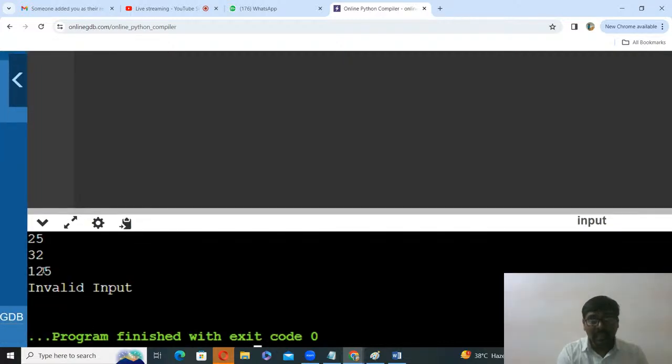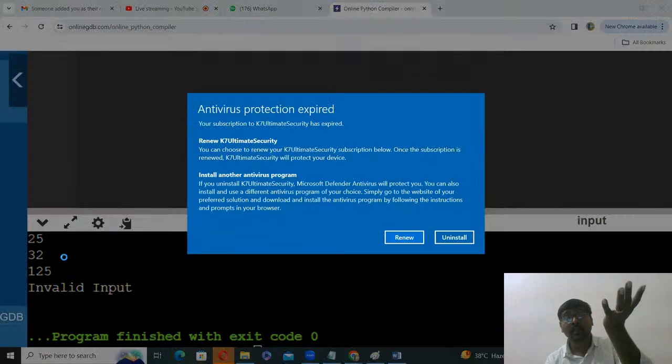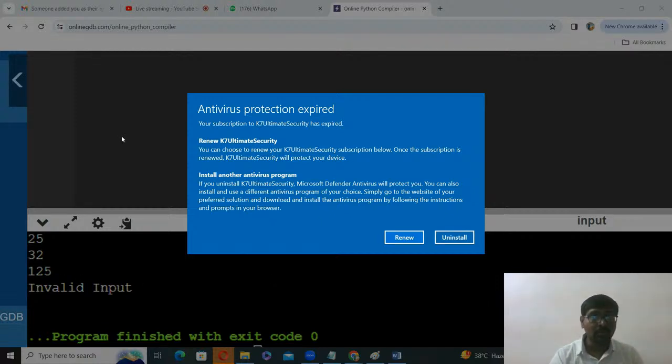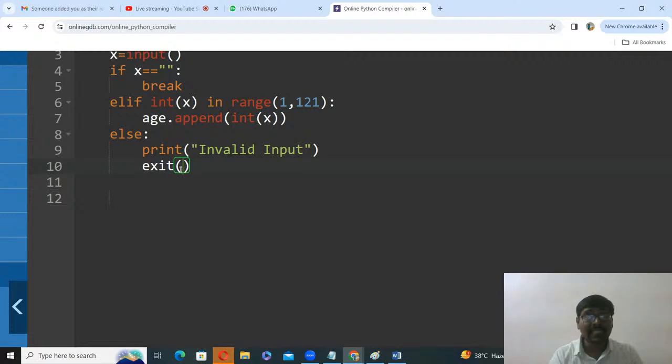Previously 125 was not placed, but that is also wrong. Whenever you enter a value greater than 120, it must not be included. So invalid input, exit. Exit means coming out of the program. Observe the difference. Break means coming out of the loop. Exit means coming out of the program.